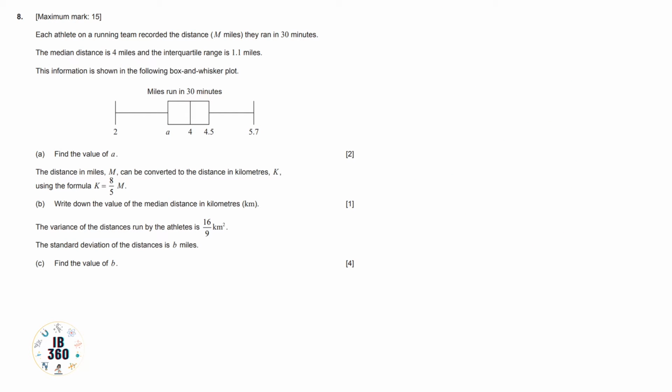Now the last, third question, question C. Let's start this. The statement is given here. The variance of the distances run by the athletes is 16 by 9 kilometers squared. The standard deviation of the distance is b miles. So from the statistical rule we know standard deviation is basically the root of variance.